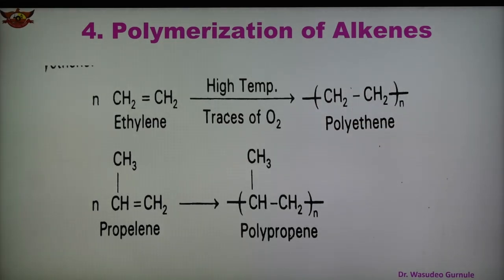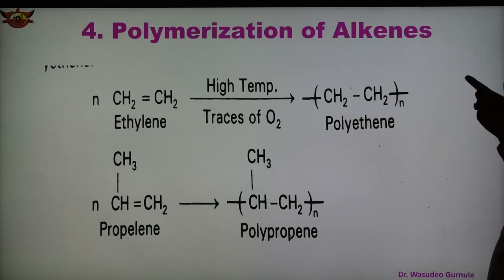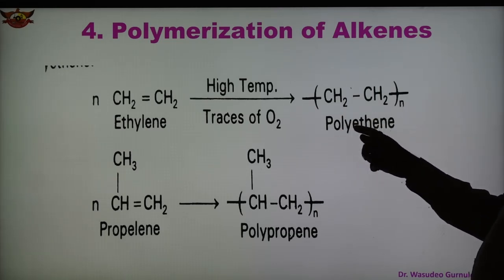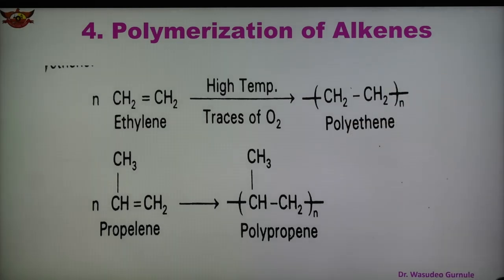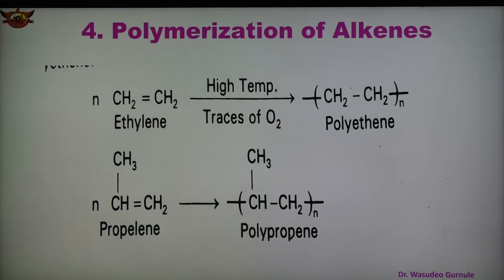This is the repeat unit. So it keeps repeating in regular fashion and we get a long chain polymer of molecules. So here this is the polythene. Poly means many, ethene, many molecules, therefore it is known as polyethene. So ethylene undergoes polymerization and forms the polymer polyethene.